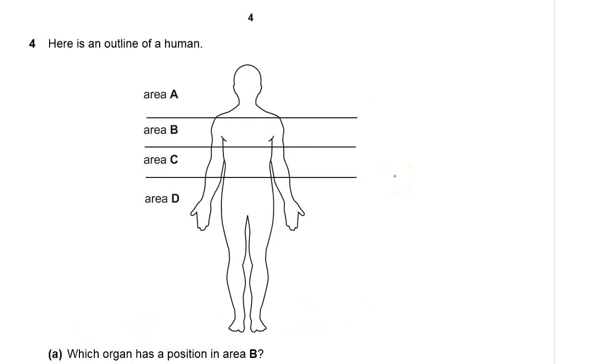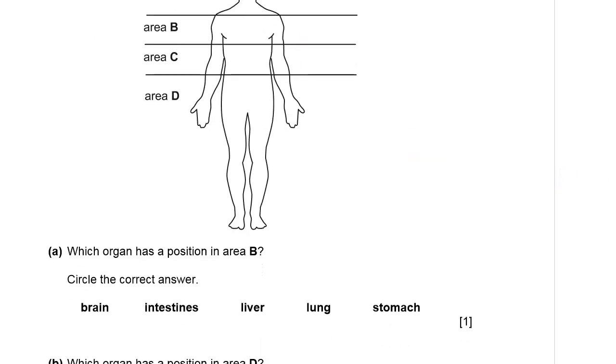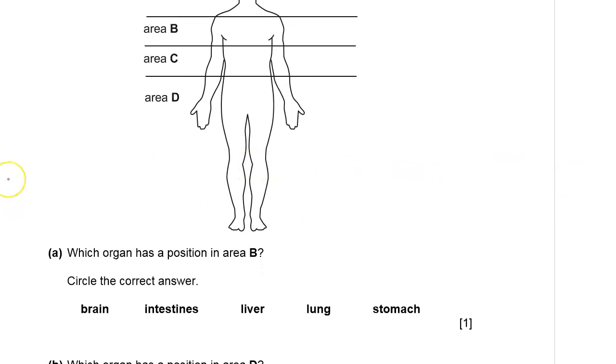Let's go to question number 4. Here is an outline of a human. We have areas A, B, C, and D. Of course, these are human. You can see the shape. That is part A. Which organ has a position in area B?